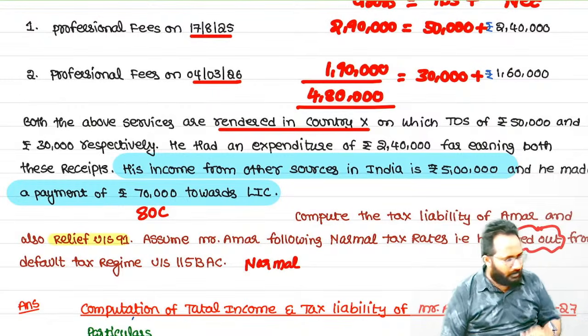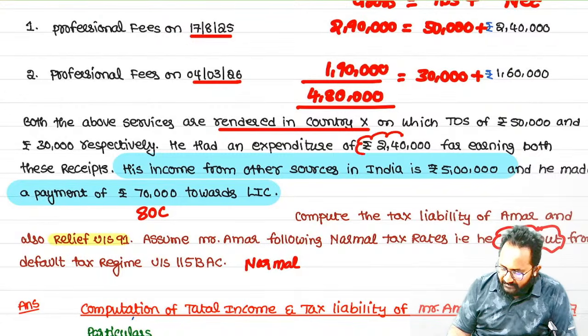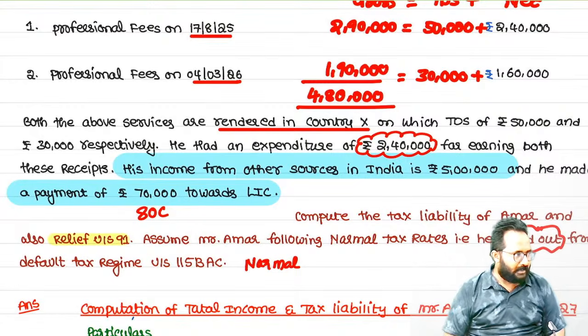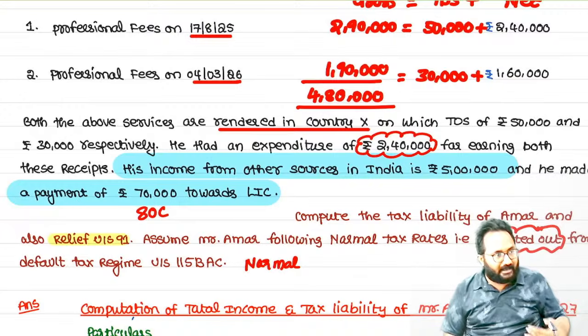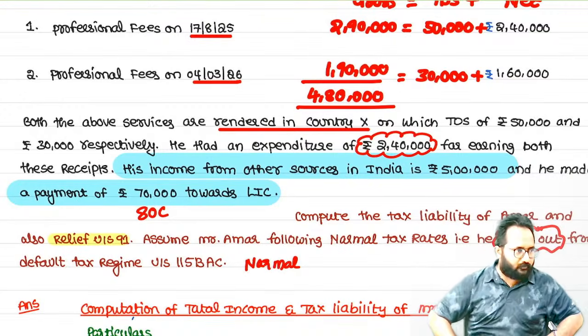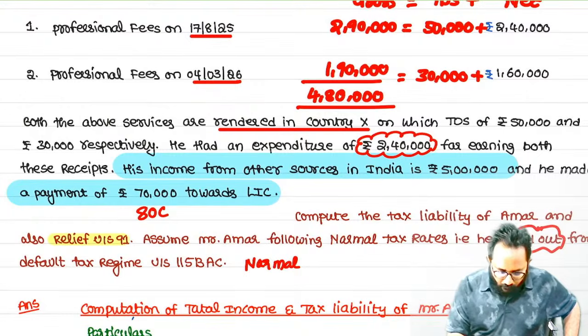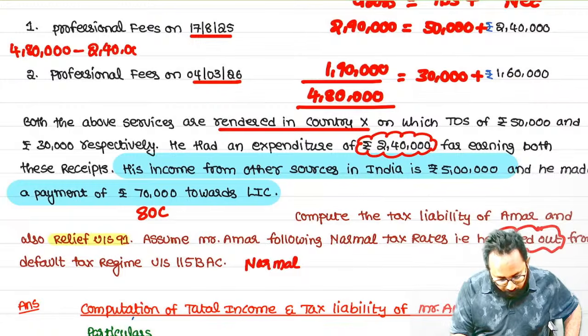Now one more point I want to tell you. He incurred how much expenditure for earning that 4,80,000? 2,40,000. That means for earning the 4,80,000, we incurred how much? 2,40,000. Now what is the net amount we have to tax? Simply 4,80,000 we earned from foreign, but in India, a deduction of 2,40,000. How much is effectively taxed?